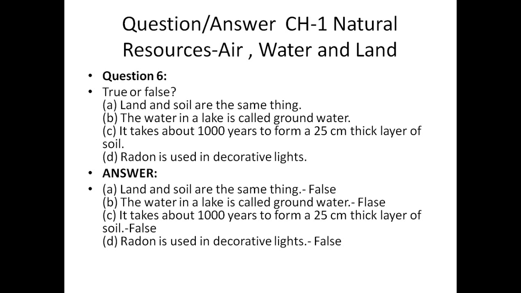You can see the answer on page number 2, some uses of gases in the air. It is written there that neon is used in decorative lights and for street lighting, while argon is used in the electric bulbs. So it is also false. Radon is not among the types of gases given in your book. So radon is not a correct answer. Neon is the correct answer.